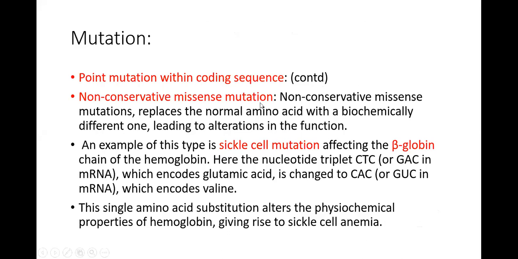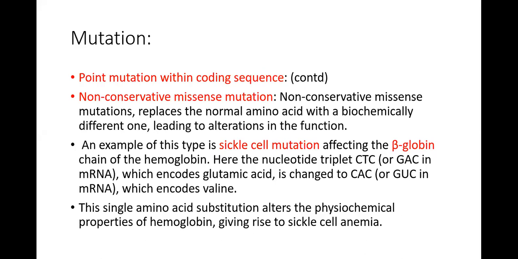A non-conservative missense mutation replaces the normal amino acid with a biochemically different one, leading to alteration in the function. So in the conservative missense mutation, the amino acid that is changed to the other amino acid has a similar function, so the function of the protein is not going to be affected. But in non-conservative missense mutation, what is going to happen? The amino acid which is going to be replaced is biochemically different and leads to a change in the function of the cell. So this is called non-conservative missense mutation.